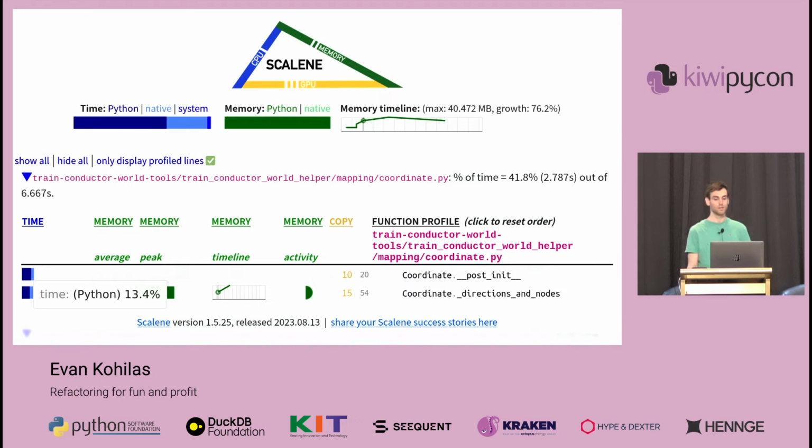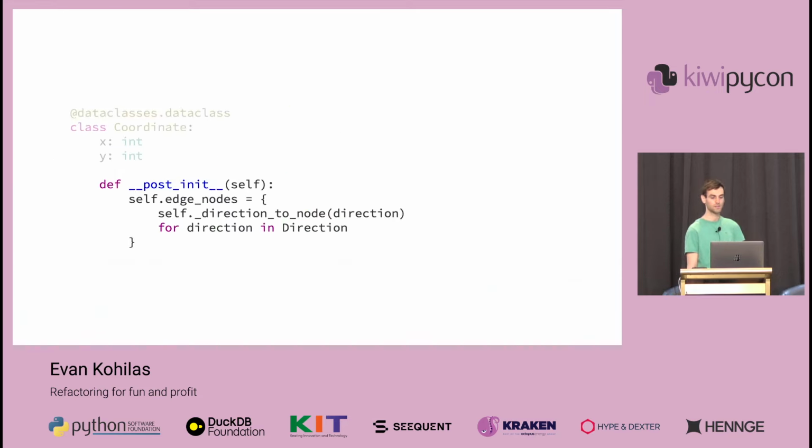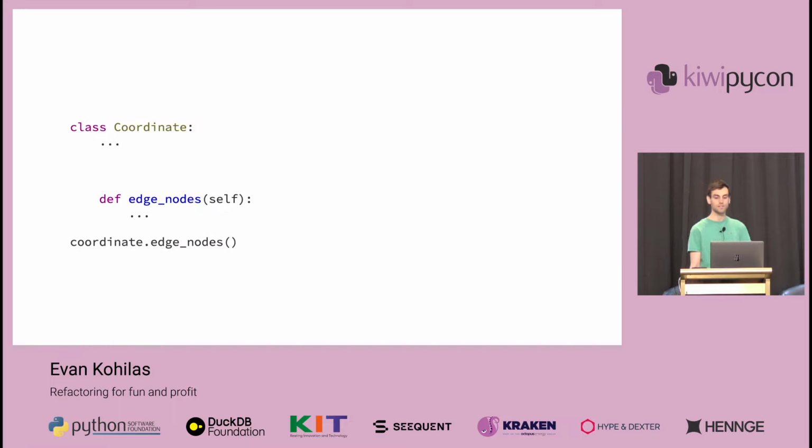For example, this was the output I got when I noticed that my code started to be slow, and I couldn't figure out the change that I made that caused it. And here we see that the cause of this was in the creation of our coordinates, because I had set up my code in such a way to compute the values of a field on the class's creation, but edge nodes aren't really always needed. Instead, I could move this field to a function instead, only being run when needed.